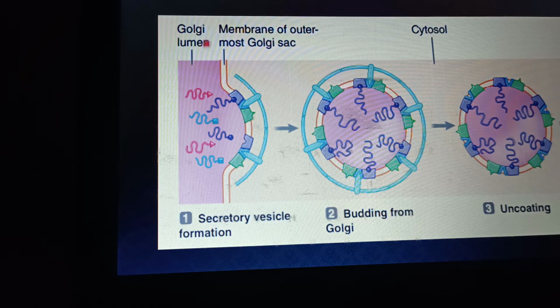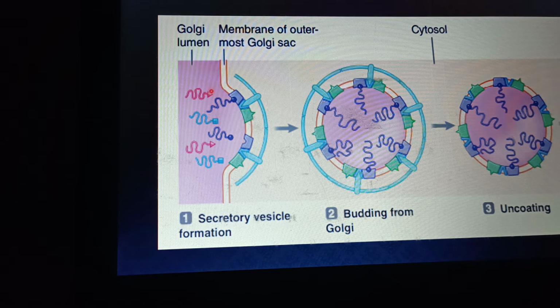This is the Golgi lumen. And these are the different kinds of proteins which are in their finalized or processed structure. And this is the membrane of the outermost Golgi sac. The first step is secretory vesicle formation. Here you can see these star-like or sphere-like structures which are present at one end of the proteins that are being processed. These are known as sorting signals. What are sorting signals? Sorting signals are specialized sequences of amino acids which are present at one end of the processed proteins.